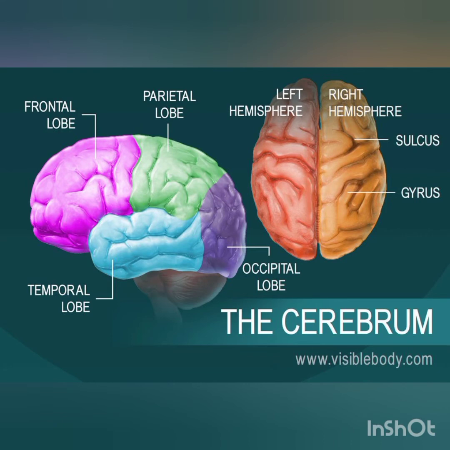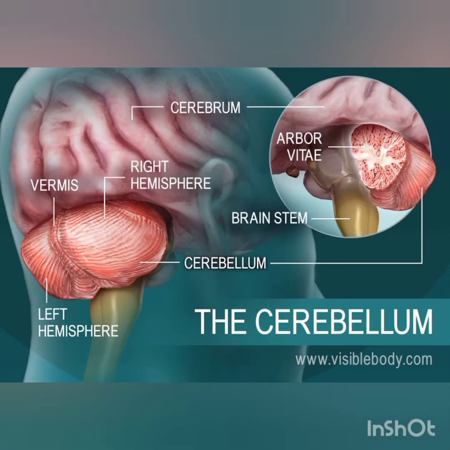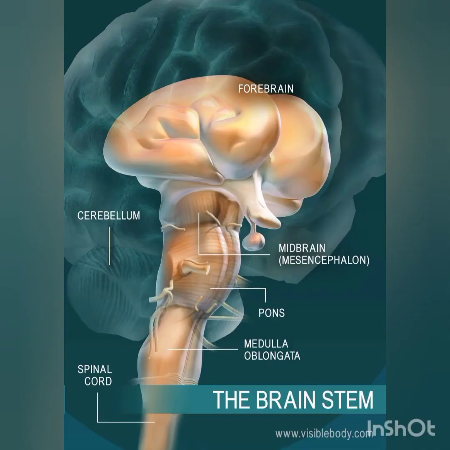Next is the cerebellum, a smaller part of the brain situated at the back of the cranial cavity and below the cerebrum. Its surface shows shallow grooves instead of deep convolutions. The third part is the medulla oblongata, the hindmost part of the brain. Two triangular swollen structures called pyramids are present on the upper side of the medulla oblongata. The hind part of the medulla oblongata continues as the spinal cord.